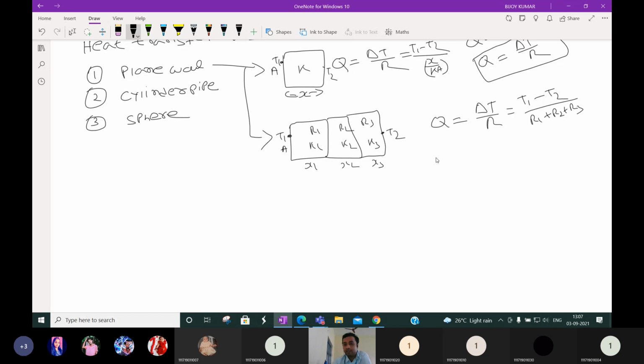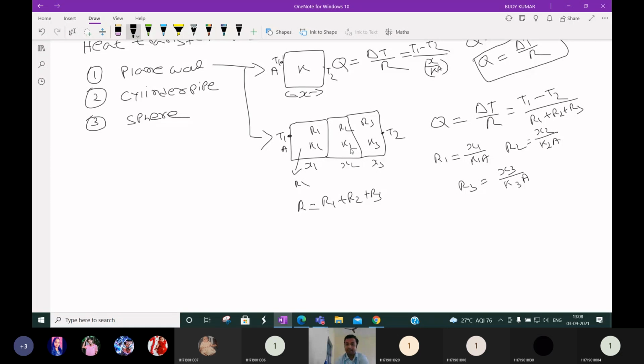And here R1 is what? R1 is nothing but X1 by K1 into A for the first wall. R2 means X2 by K2 into A, and R3 means X3 by K3 into A. And this overall R is the summation of individual resistances if they are connected in series.